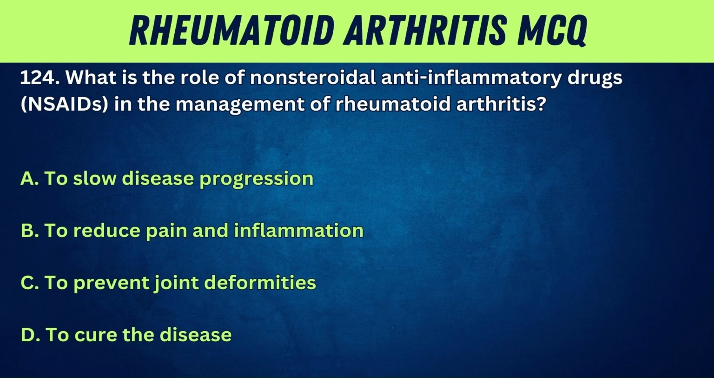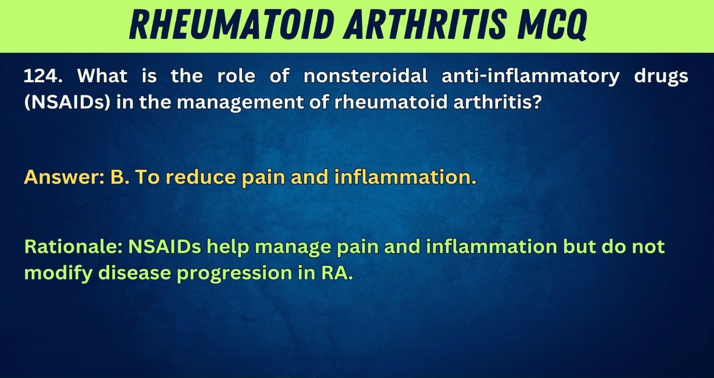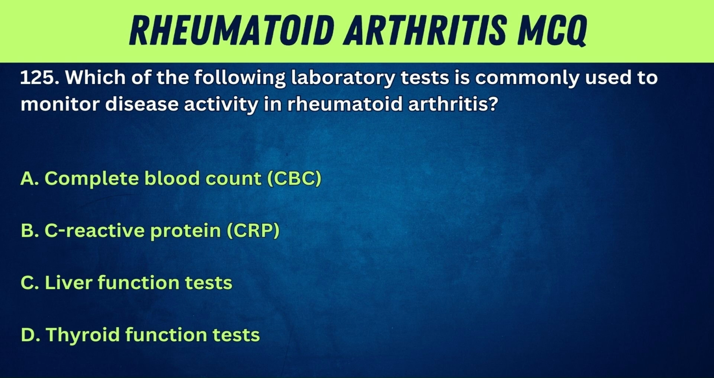124. What is the role of nonsteroidal anti-inflammatory drugs, NSAIDs, in the management of rheumatoid arthritis? A. To slow disease progression. B. To reduce pain and inflammation. C. To prevent joint deformities. D. To cure the disease. Answer: B. To reduce pain and inflammation. Rationale: NSAIDs help manage pain and inflammation but do not modify disease progression in RA.